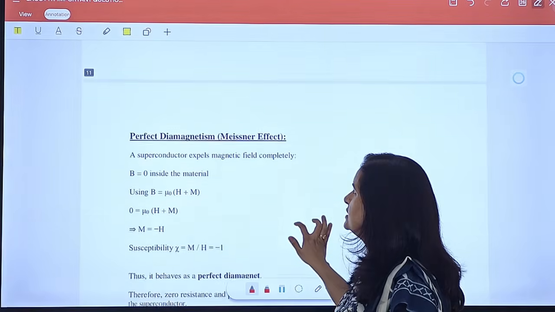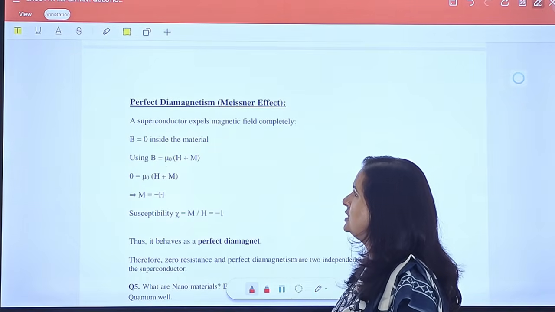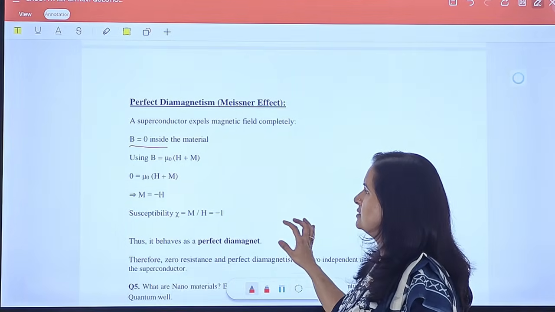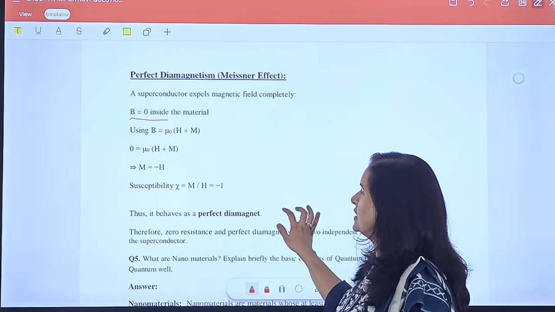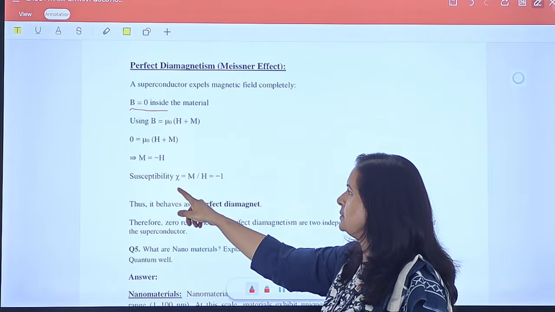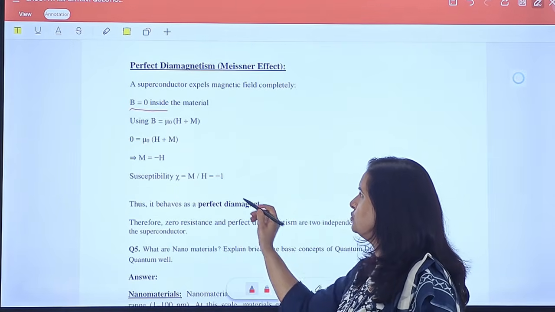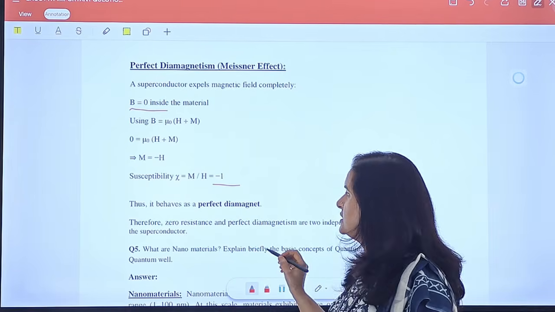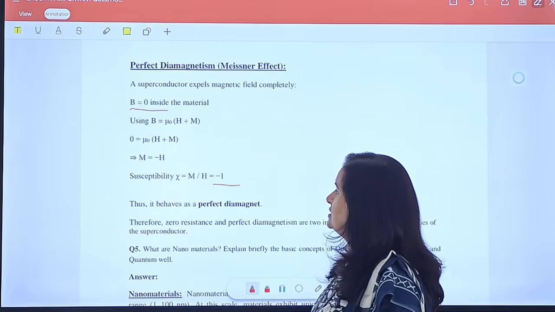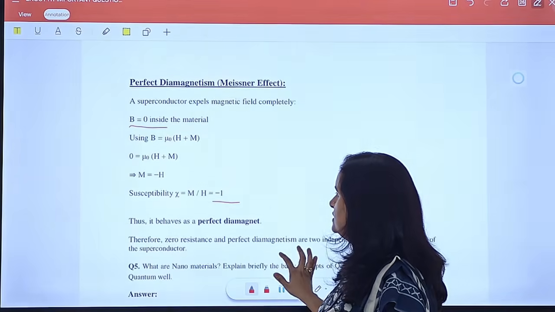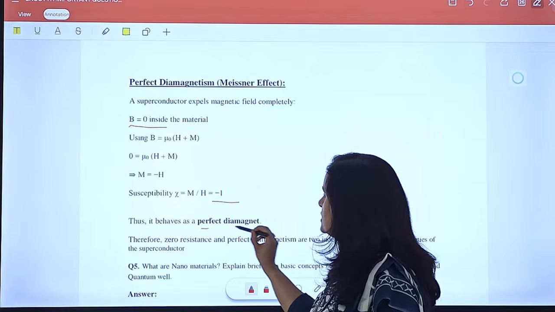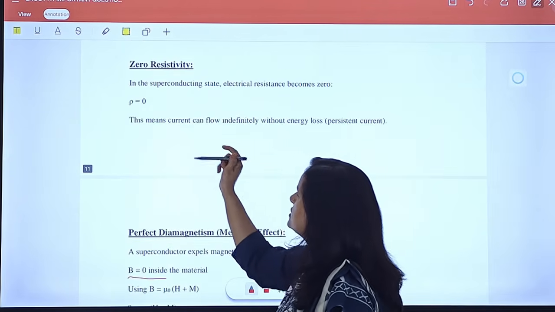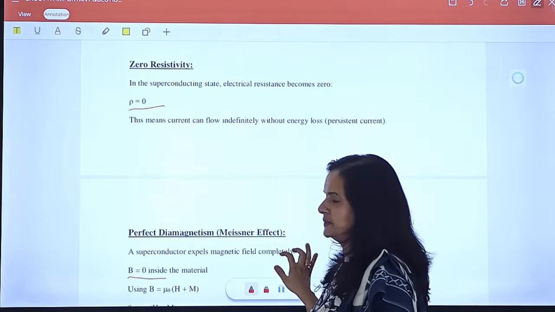For perfect diamagnetism, I have already explained in the previous question that B will be 0 inside the superconductor because of the Meissner effect. When we calculate chi, the susceptibility of the material, it comes out equal to -1. This value of -1 means that the superconductor is a perfect diamagnet. So it is clear from these two that perfect diamagnetism and zero resistance are the properties of the superconductor.